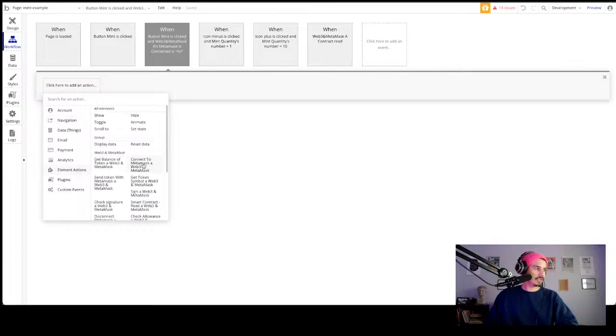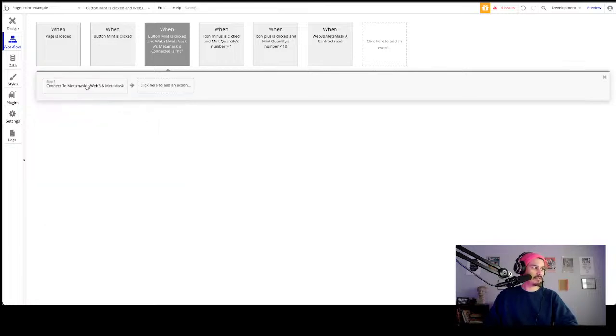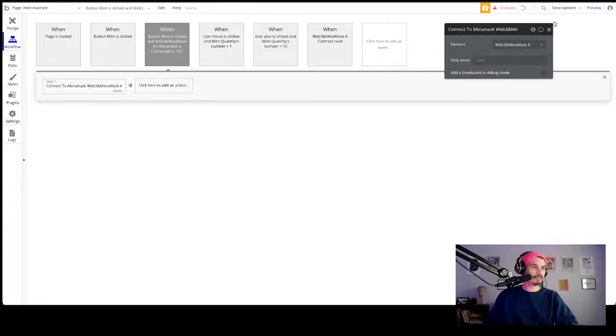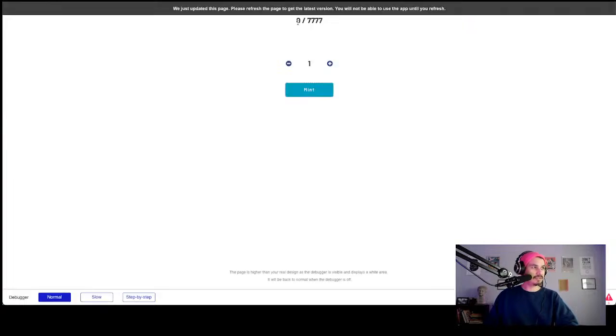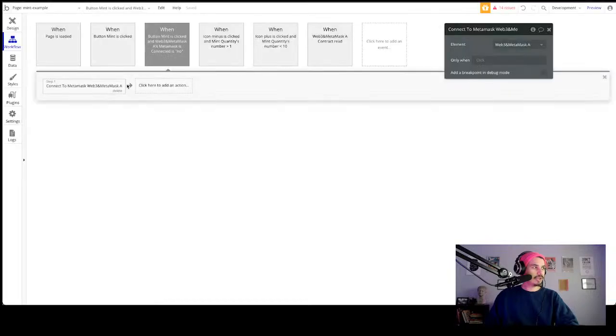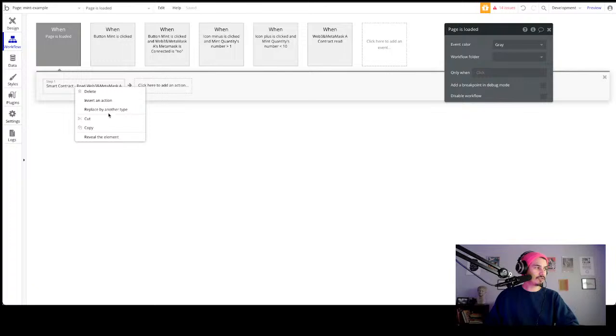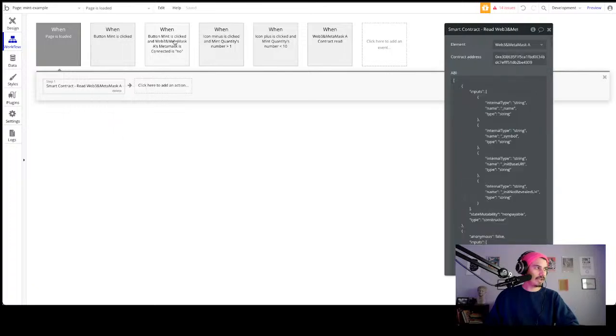This button is going to connect to the person's MetaMask. It's going to ask them to connect to the website, to trust this website to start initiating actions. And because when we loaded this app it said 0, we want to rerun this smart contract reading action.